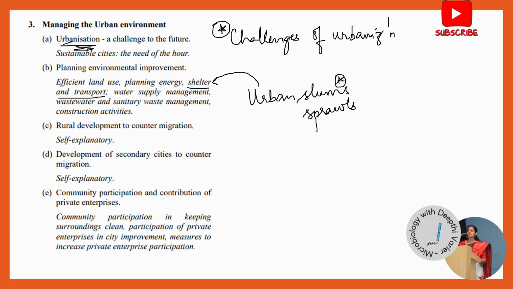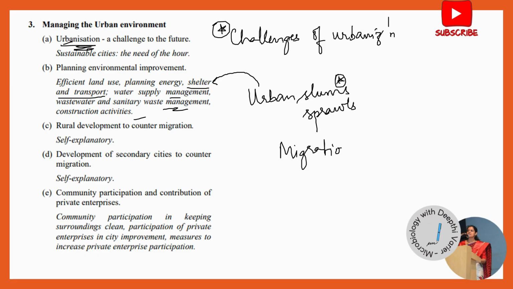So under urbanization, how do you improve the environment? For that, there are different topics that have been given, like efficient land use, planning the energy and how you can distribute it evenly, shelter and transport, water supply management, wastewater, waste management, construction activities, and so forth. But under this, one of the most important ones is shelter and transport. And then we will be looking at waste as a separate chapter, so we'll not deal with it over here.